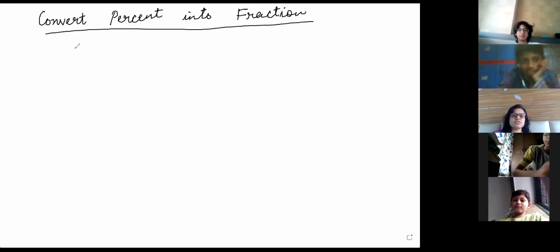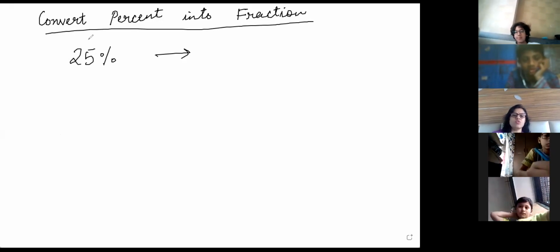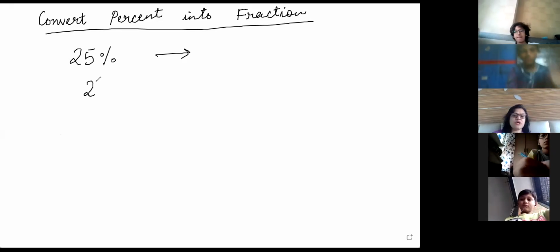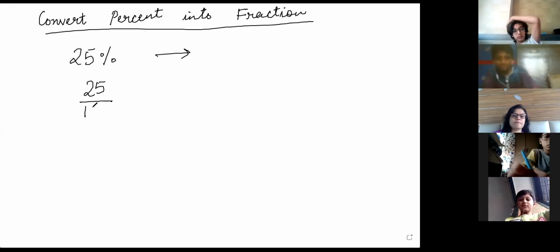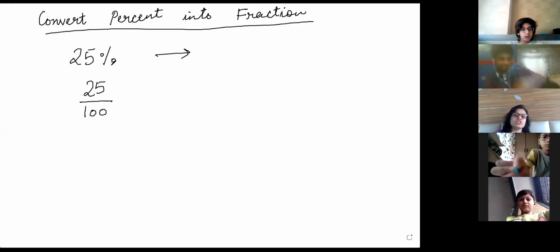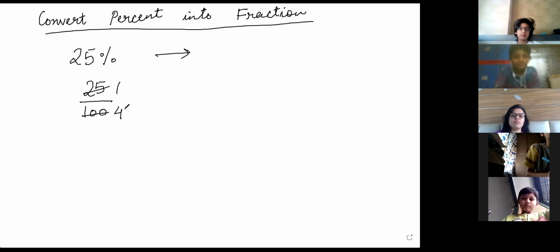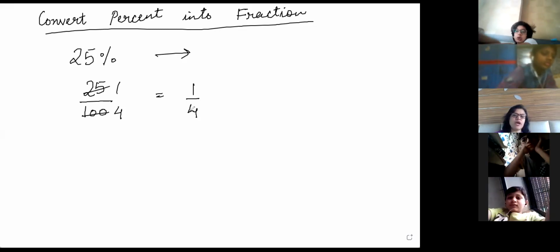What is the first step? Suppose I have a question, convert 25% into fraction, okay? So what is the first step? Percent means anything out of 100. So you remove the percent sign, and you divide by 100. Then you do the lowest form. It is 1 by 4. So it is converted into fraction. So 25% in fraction is 1/4.